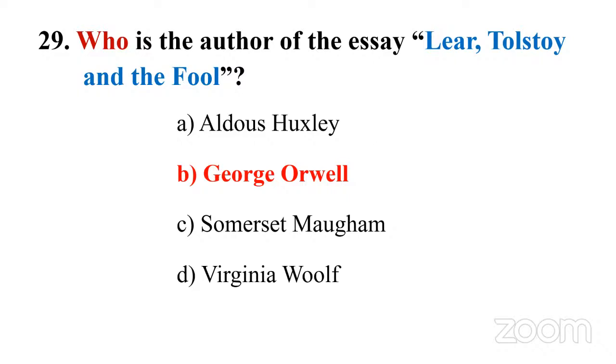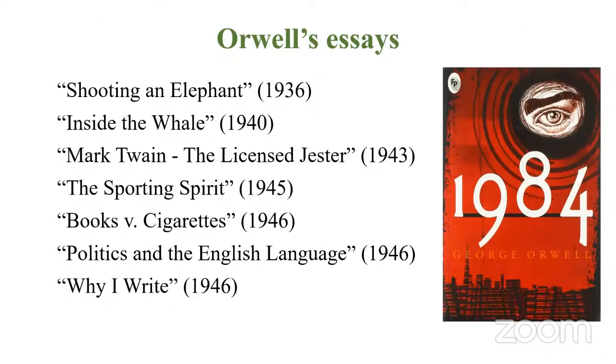So take this as an exercise. These are some of the famous essays by George Orwell. Shooting an Elephant, 1936. It's a very famous essay describing British imperialism, the fall of British imperialism. Then we have Inside the Whale, 1940. When you read this essay, make sure you also read Salman Rushdie's reply to it, Outside the Whale, an essay in which he writes back to Orwell.